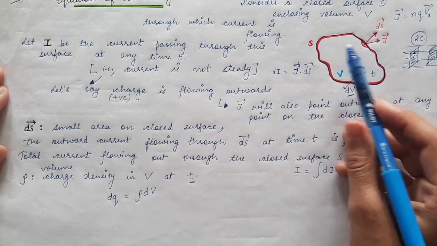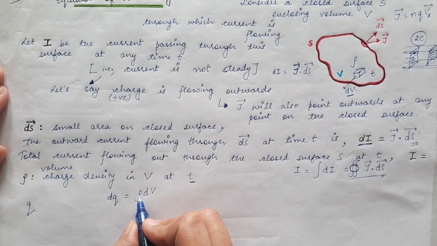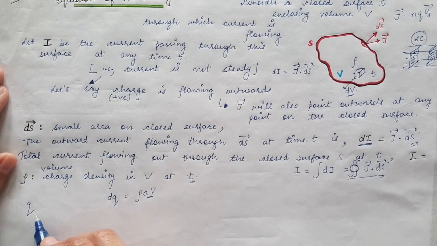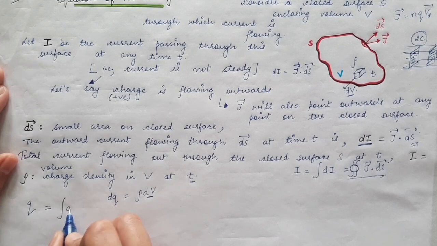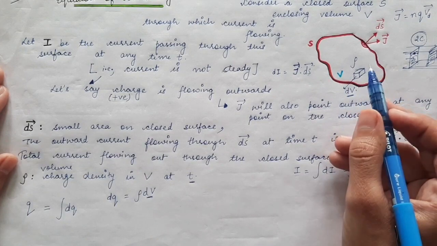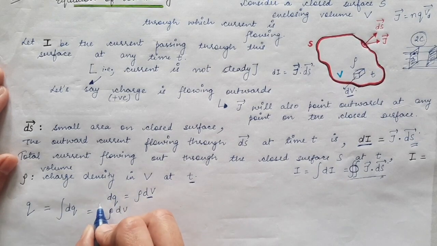So what is the total charge present in this whole volume? Total charge will be given by q at any time t, because rho is the charge density at any time t. So this dq is also the charge present in dV volume at any time t. So the total charge present in this whole volume will be given by q, and it will be just the integration of dq. So we will do the integration of dq, that will give us the total charge present in this volume V. And on the right hand side also we have to do the integration. So we will have rho into dV with its integration.